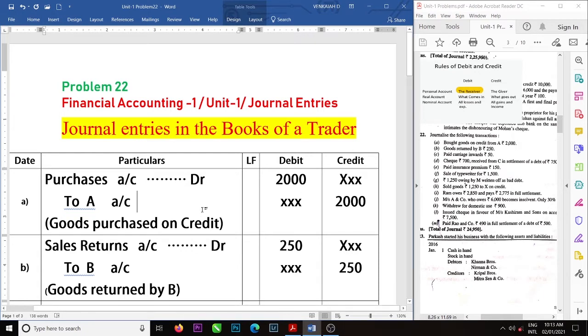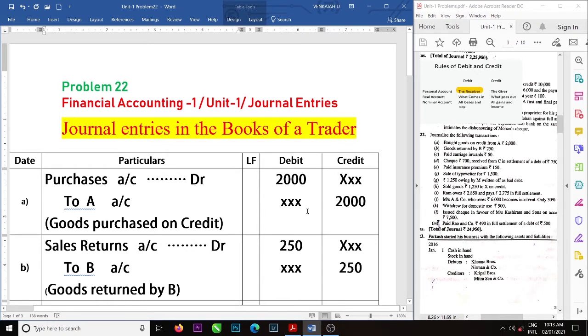Now, goods, what we purchased. Goods are coming in, a real account. What comes in is debited. Goods were debited, in the sense we wrote it to purchases. So now the entry is purchase account debit to A account.